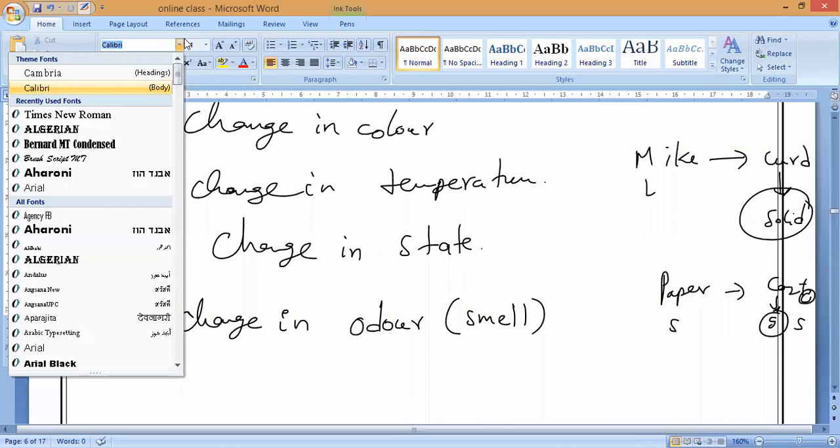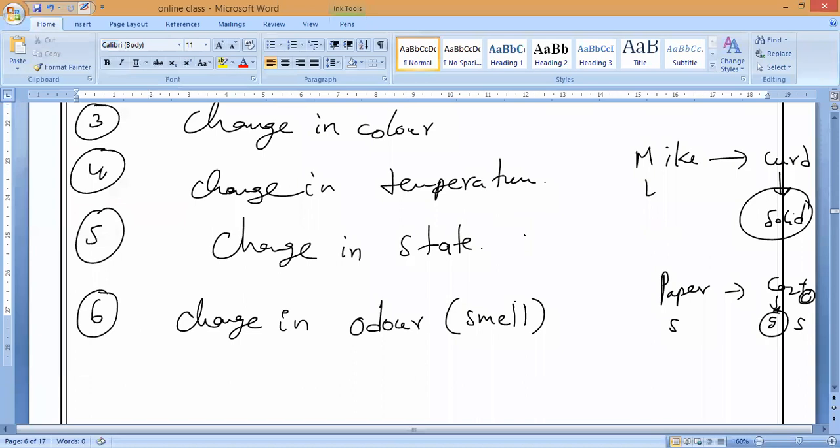Yes, sir. For example, if you burn plastic, the change in odor is taking place or not? So odor means smell, that is what you have to remember. So these are the 6 features of chemical reactions, or characteristics of chemical reactions.